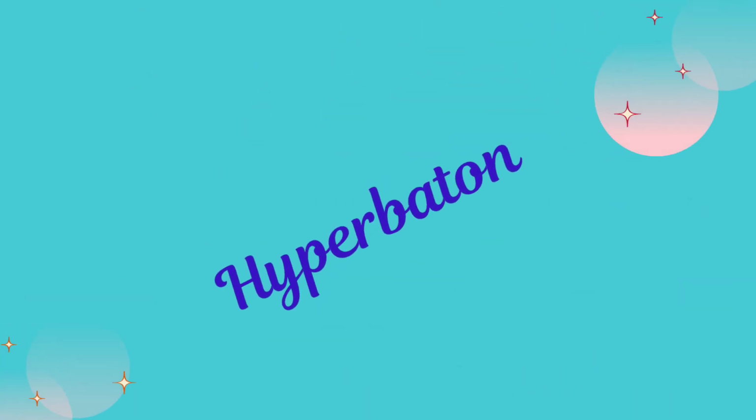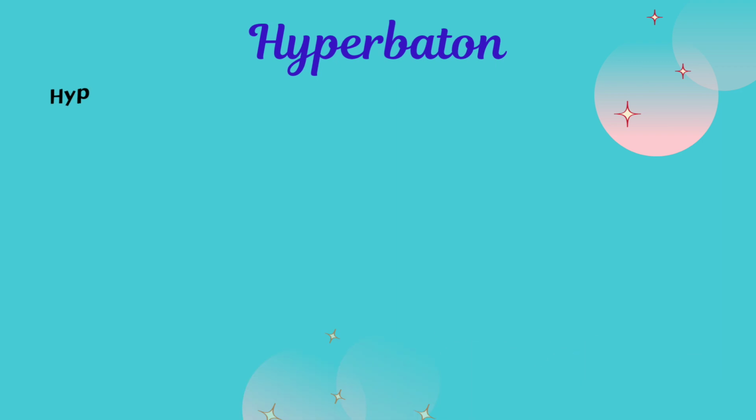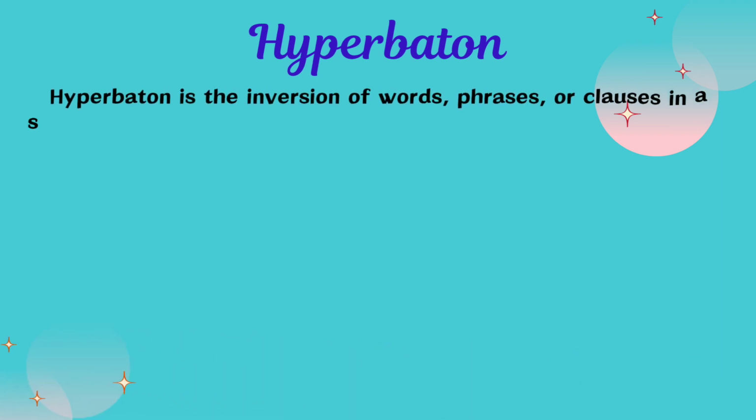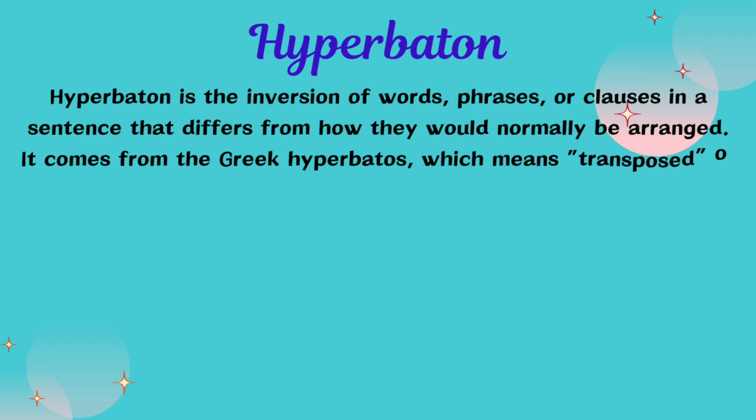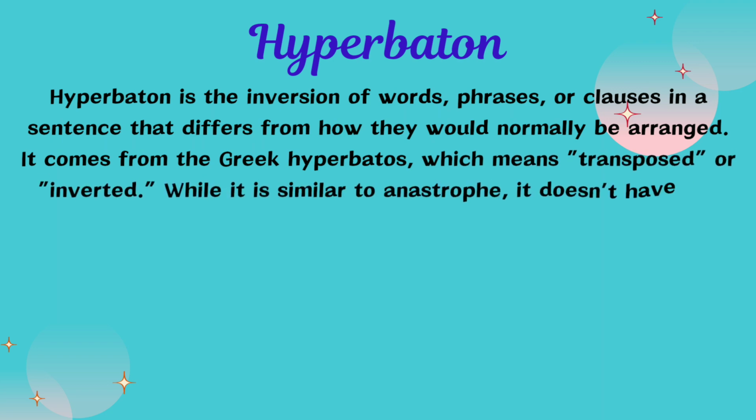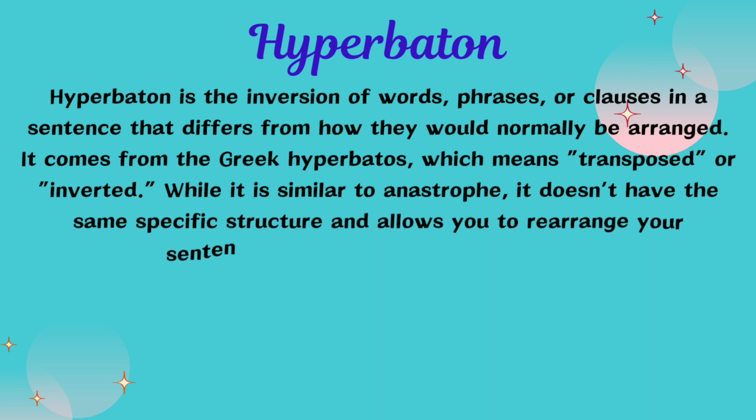Hyperbaton. Hyperbaton is the inversion of words, phrases, or clauses in a sentence that differs from how they would normally be arranged. It comes from the Greek hyperbatos, which means transposed or inverted. While it is similar to anastrophe, it doesn't have the same specific structure and allows you to rearrange your sentences in whatever order you want.